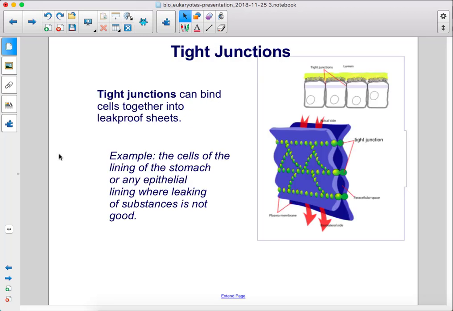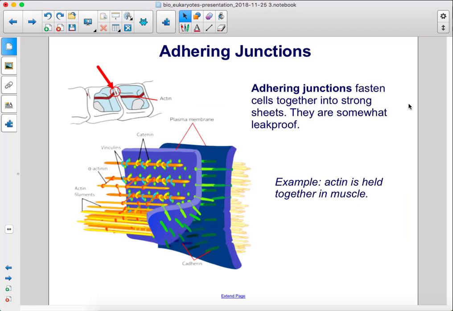Tight junctions can bind cells together into leak-proof sheets. For example, the cells of the lining of the stomach or any epithelial lining where leaking of substances is not good. Adhering junctions fasten cells together into strong sheets. They are somewhat leak-proof. For example, actin is held together in muscle.